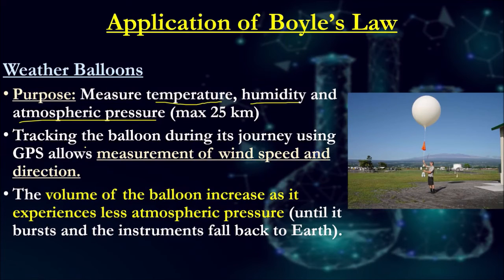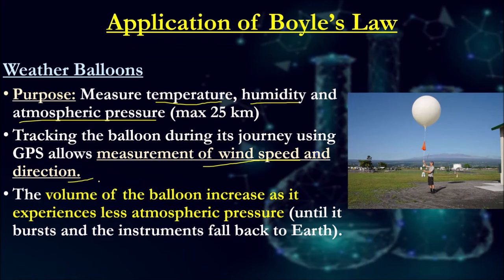One of the great things is how we measure wind speed, as you can see on those weather channels or weather reports. When the balloon is in the air, there is a GPS system attached onto that balloon, and where that balloon ends up moving will give you firstly the wind speed, because the balloon obviously doesn't generate its own speed around the curve of the Earth, and also gives you the direction of that wind.